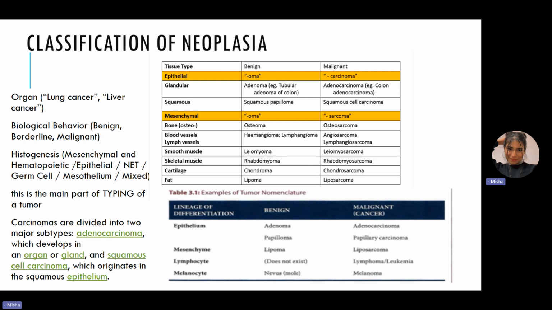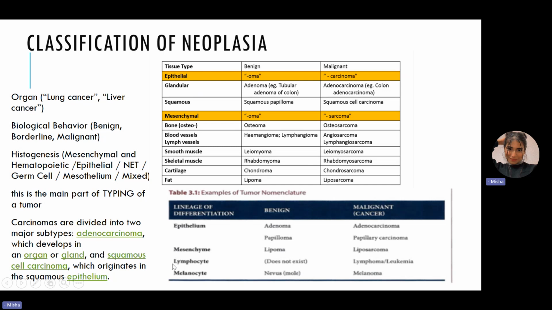Okay, we talked about the epithelial tumors, but we also have mesenchyma, right? In histology, you would study that there are two different tissue types. So when we're talking about mesenchymal tumors, we would say a benign osteoma, which is similar to epithelial, but when we're talking about malignant, it's different. It will be osteosarcoma, not carcinoma, it will be sarcoma. If it's blood vessel, angiosarcoma, lymphangiosarcoma, right? So fat would be liposarcoma or lipoma, right? So these are different classifications that we can do.